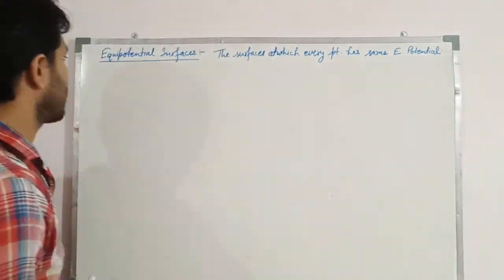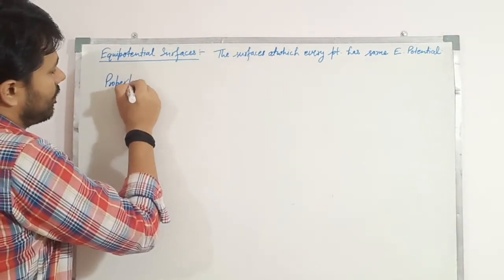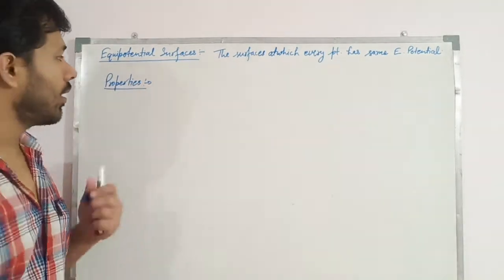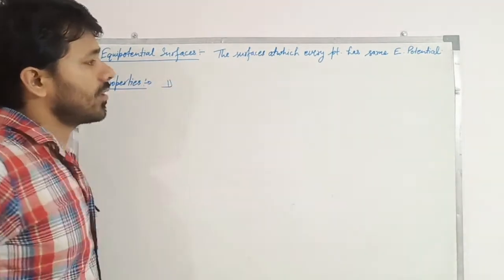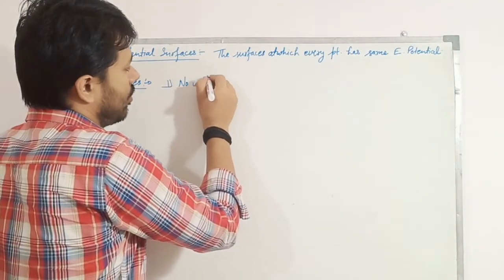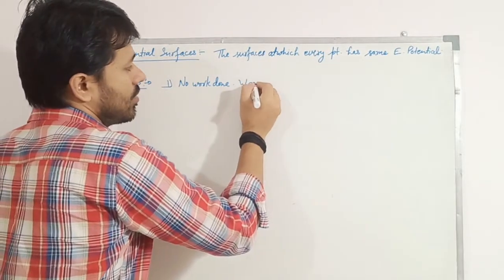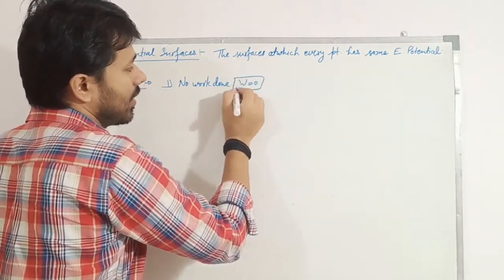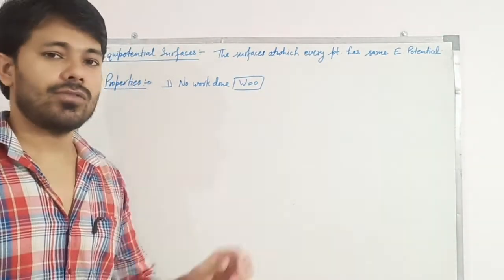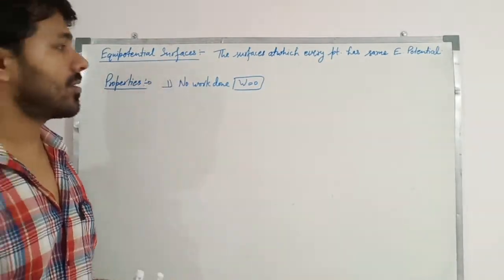Now we discussed some properties of equipotential surface, right? First property is what? No work is done. No work done means work done is 0. No work is done in taking a point charge from a point to another point on an equipotential surface.